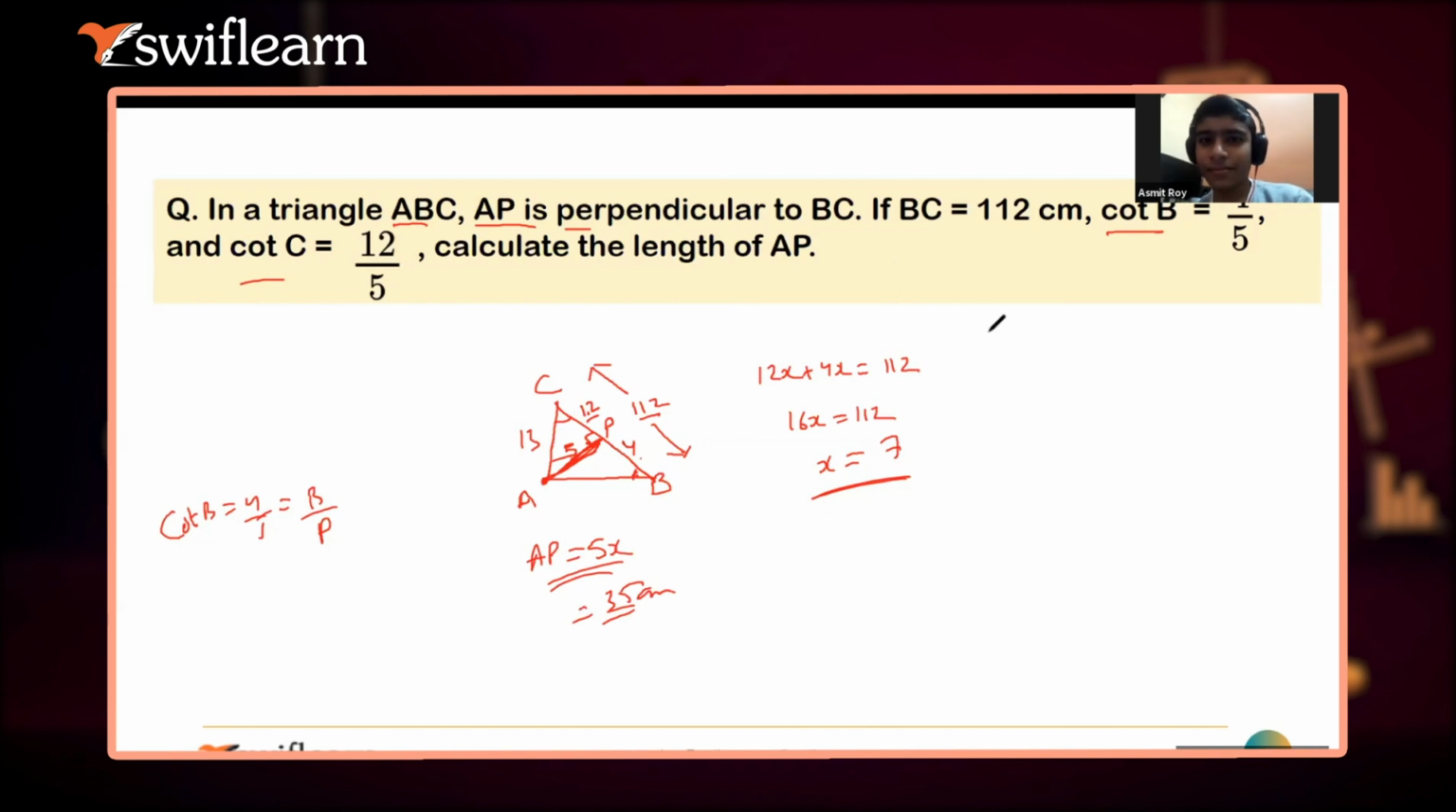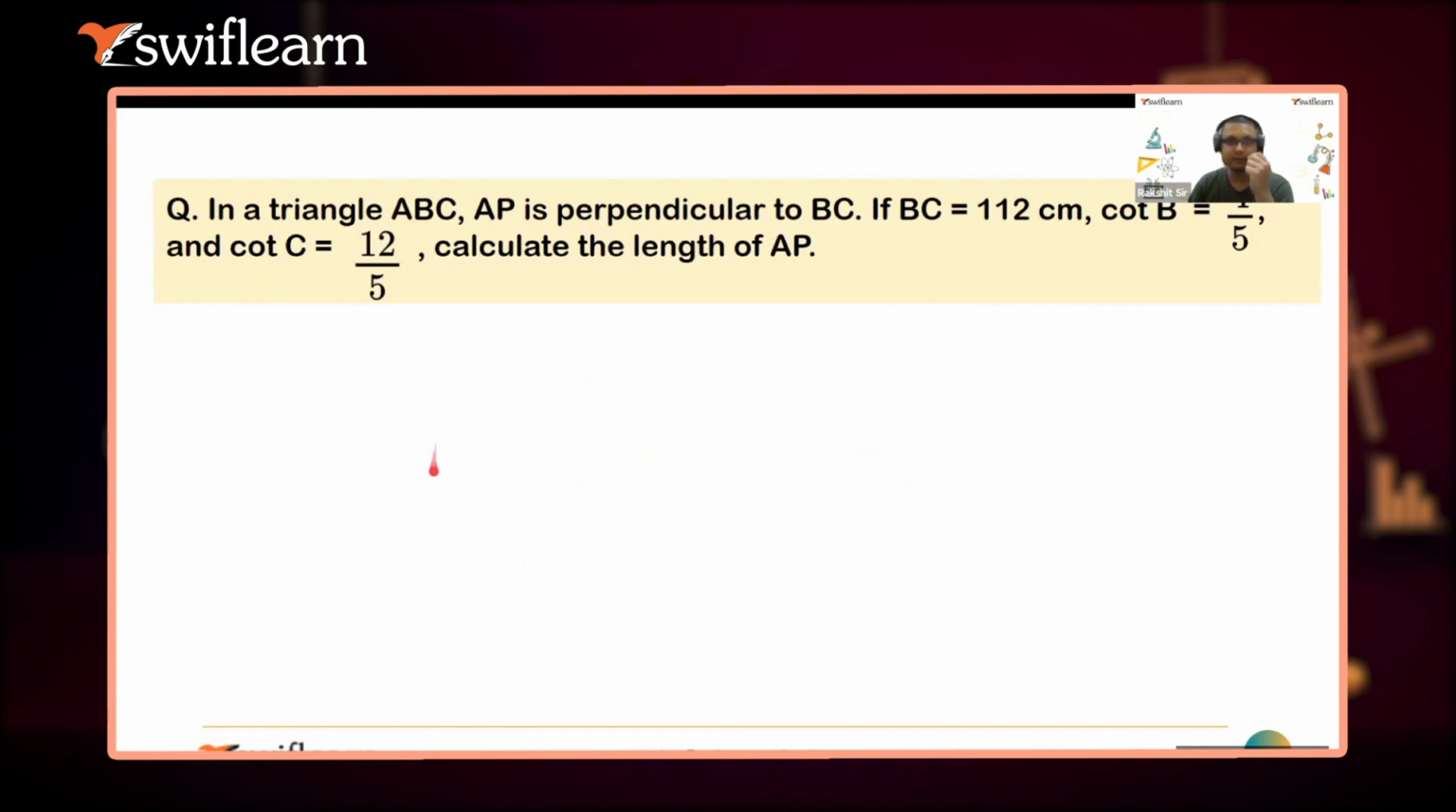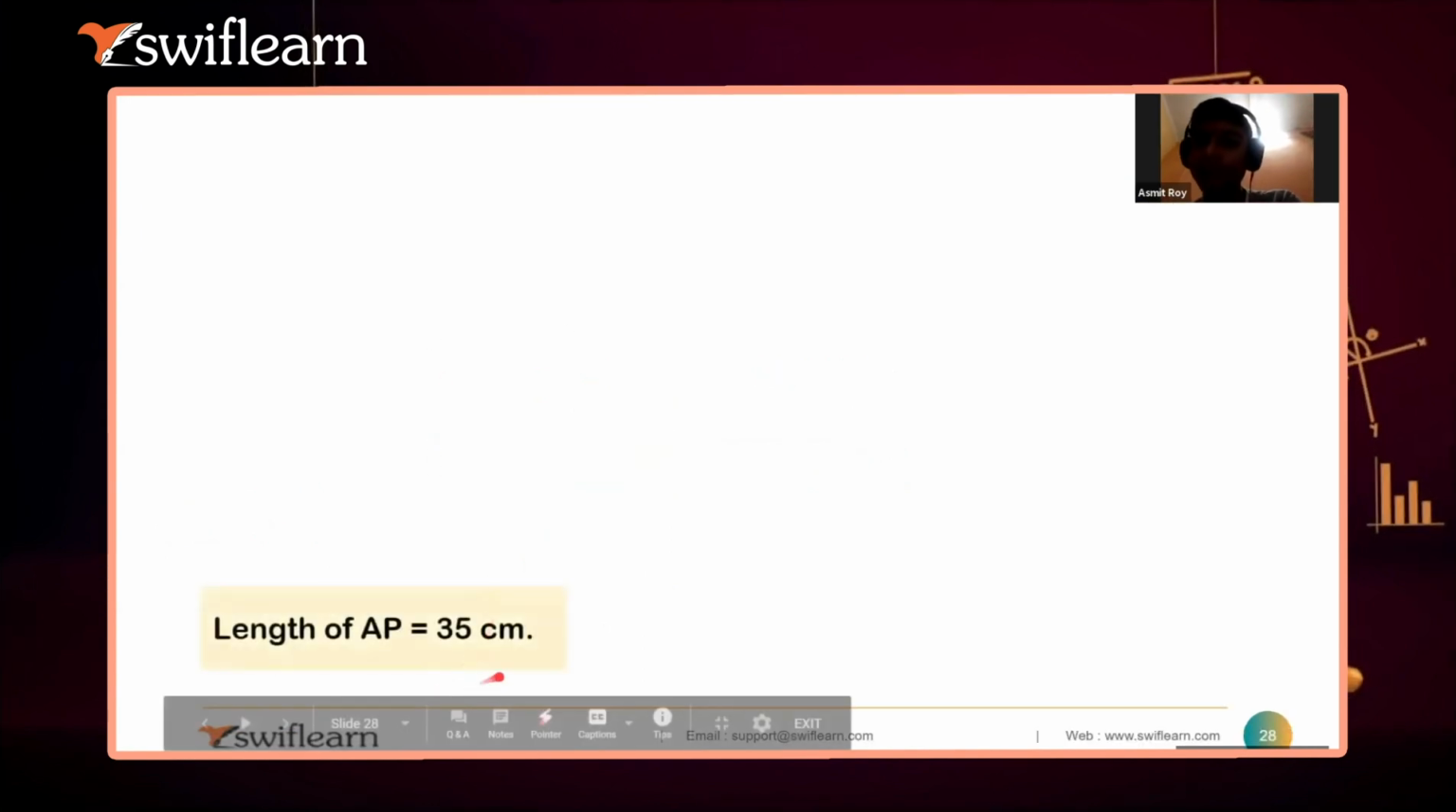ठीक है, perfect. So I think this part is clear to you. ठीक है. So देखो, how we will find out the rest of the values of the particular right angle triangle using these trigonometric ratios. I think this part is clear to you now. ठीक है, Ashmit. So let's check this answer. ठीक है, AP is 35.